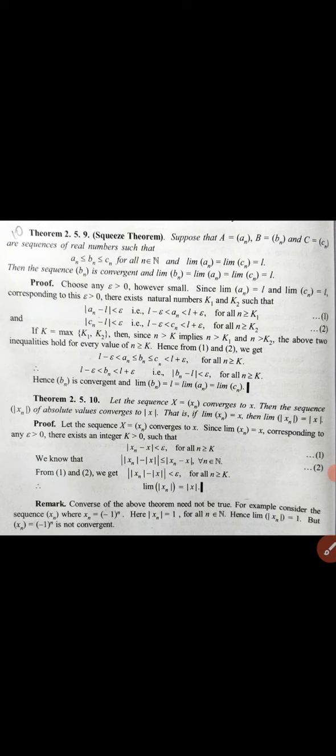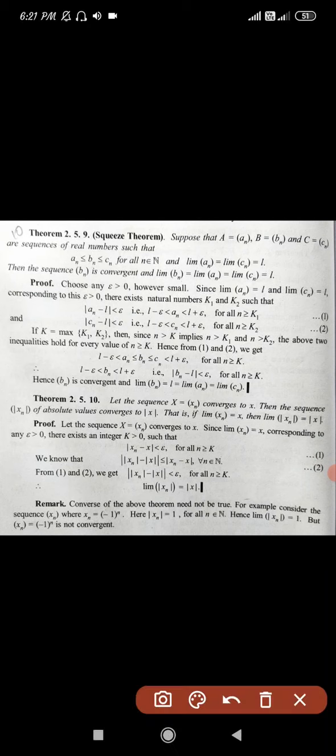Proof. Choose any epsilon greater than 0, and it is given that limit of an = l and limit of cn = l. Corresponding to this epsilon greater than 0, there exist natural numbers k1 and k2.